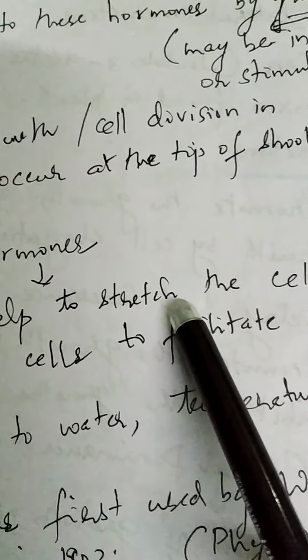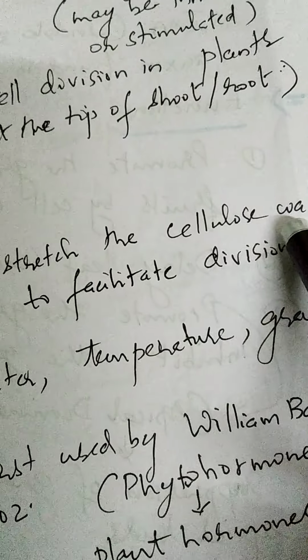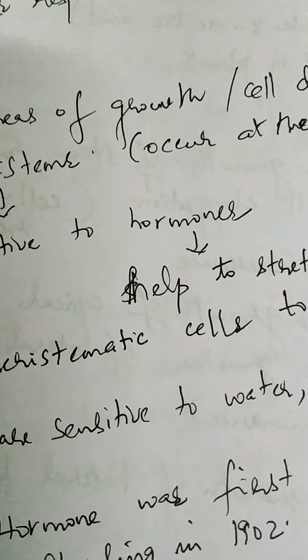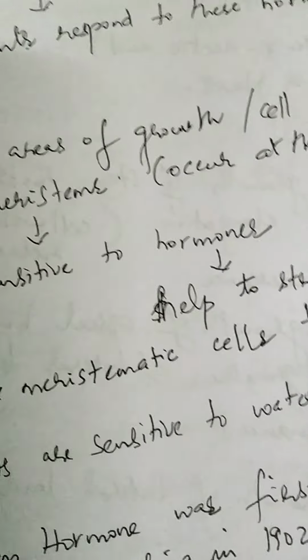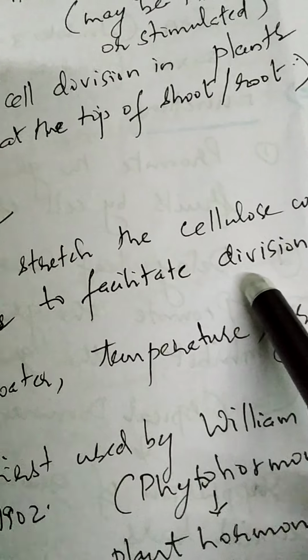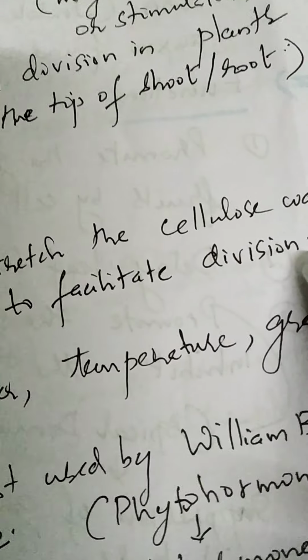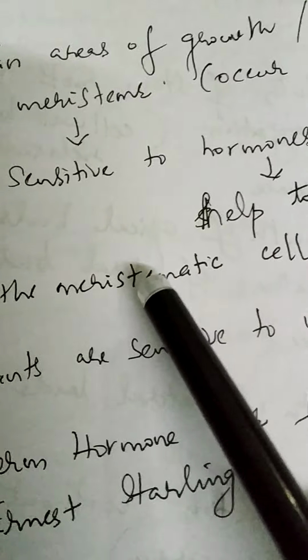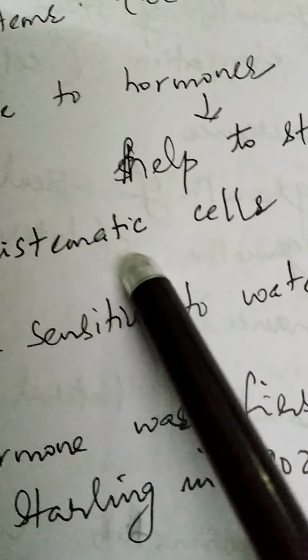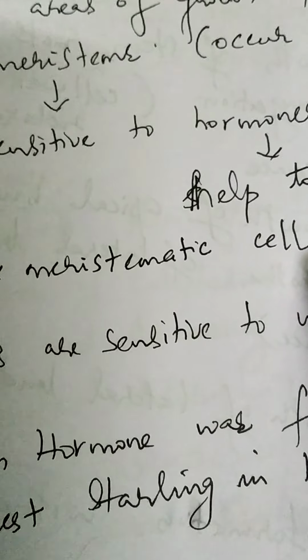They help to stretch the cell wall of plants, which is made up of cellulose, so that it helps in the cell division process. We know that meristematic cells are the regions which are formed of actively dividing cells in plants.